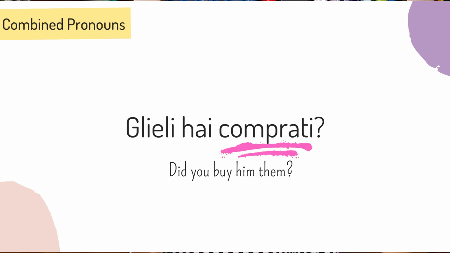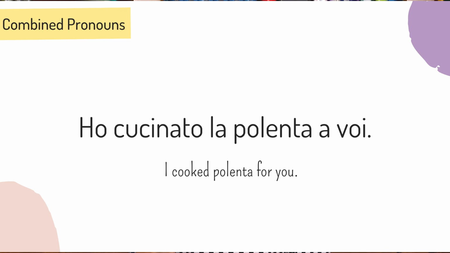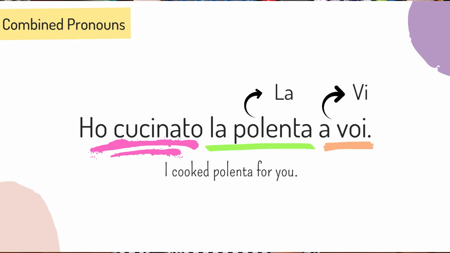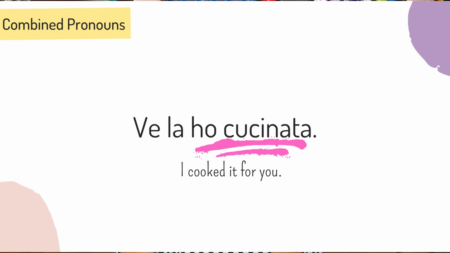But when we use direct, indirect, or combined object pronouns, the ending of the past participle that forms passato prossimo changes according to the gender and the number of the pronoun. Let's see another example. Ho cucinato la polenta a voi. Guess now how the verb ho cucinato, from the verb cucinare, to cook, changes if we replace la polenta with a direct object pronoun. The sentence would become ve la ho cucinata.